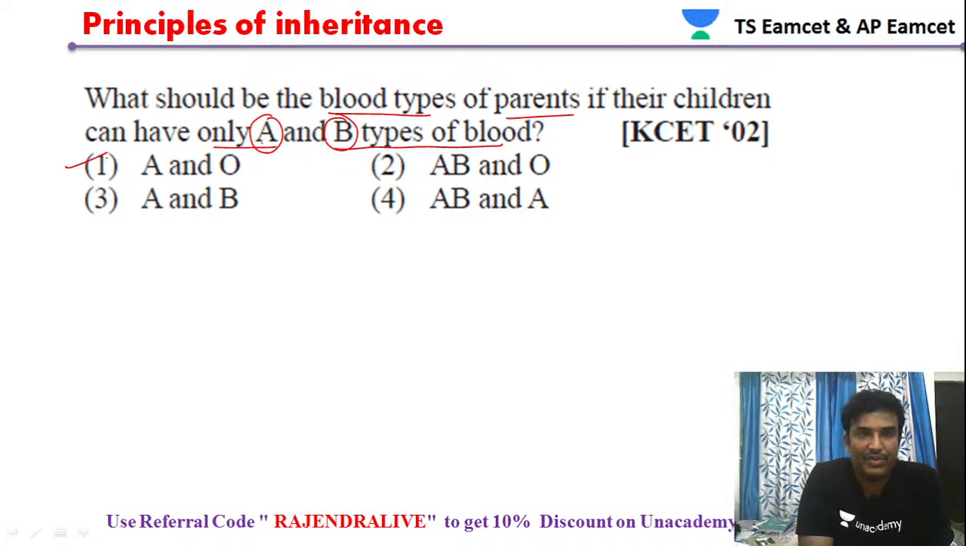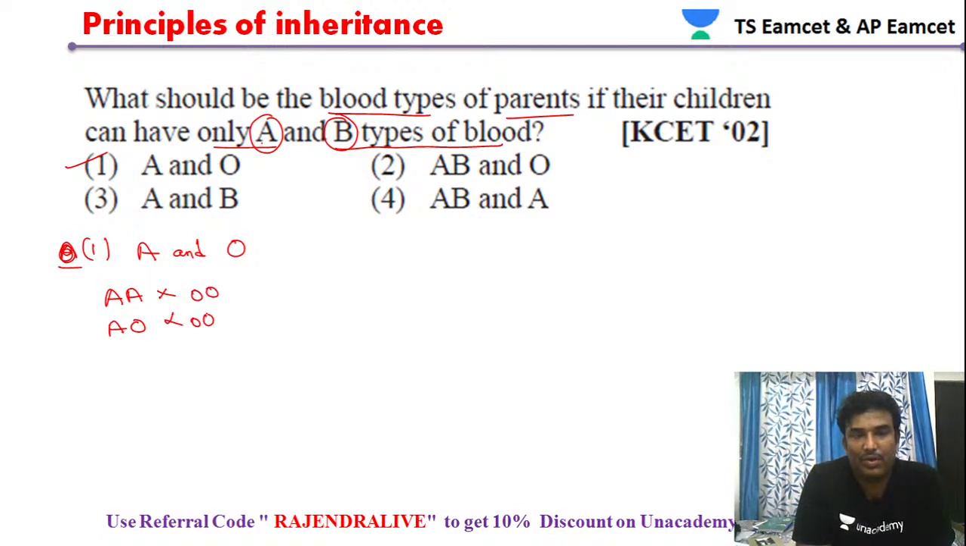Now let us go individually, one by one. First cross is between blood group A and O. Let us see whether there is a possibility to get A and B types. For A we have two possible genotype combinations, and for O only one type.